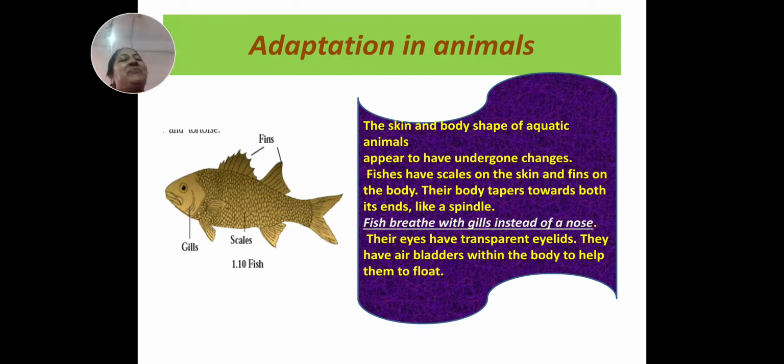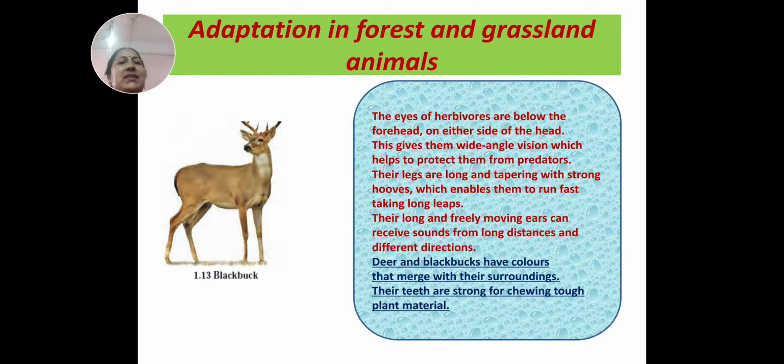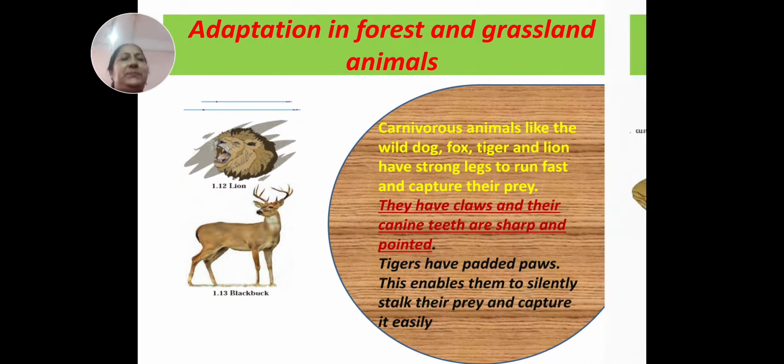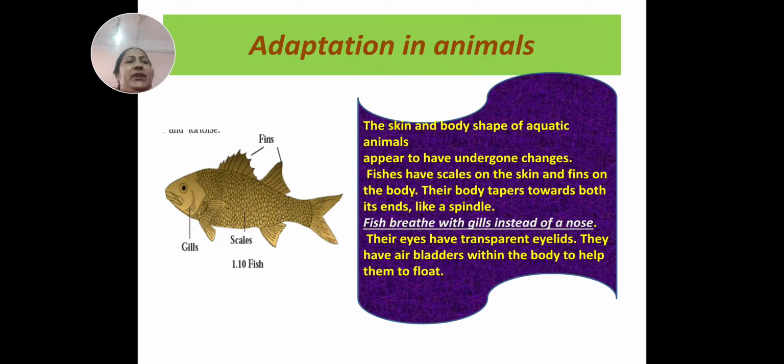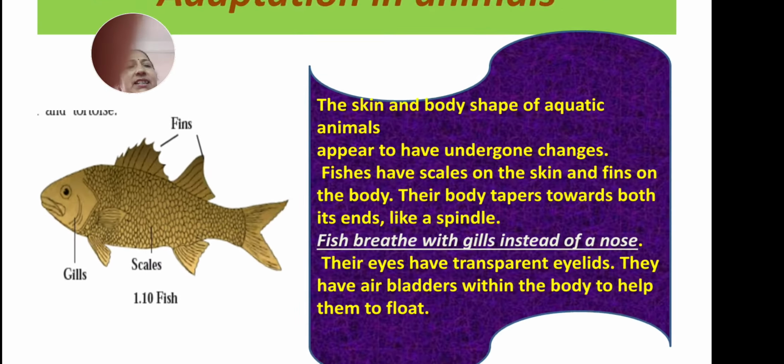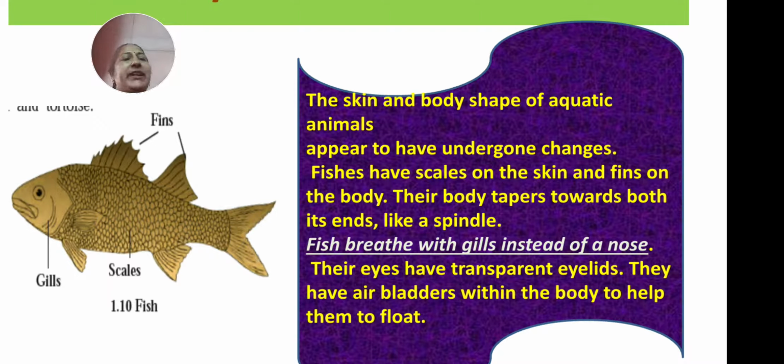So first of all, we will learn about adaptation in animals. What is adaptation in animals, children? You can see the aquatic animal, for example the fish. The skin and body shape of aquatic animals appear to have undergone changes. They are not like the terrestrial animals.